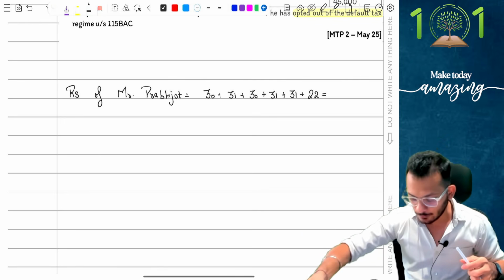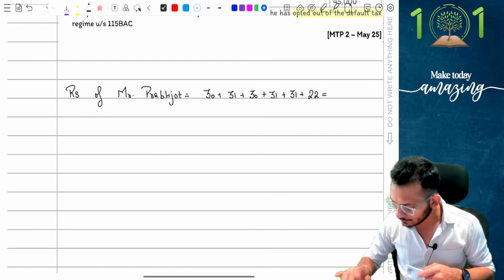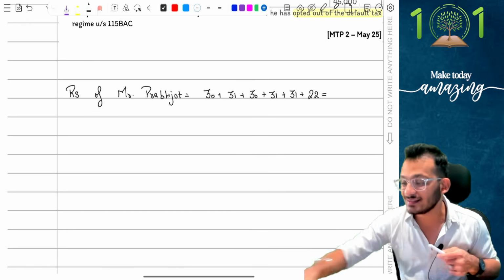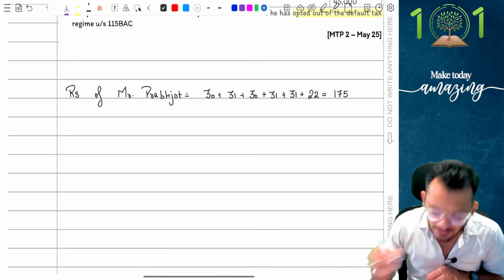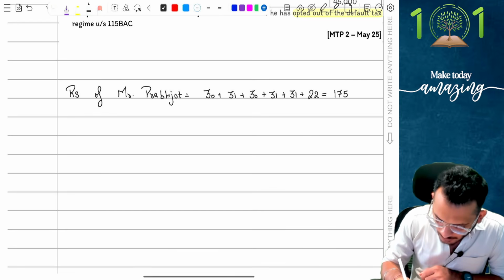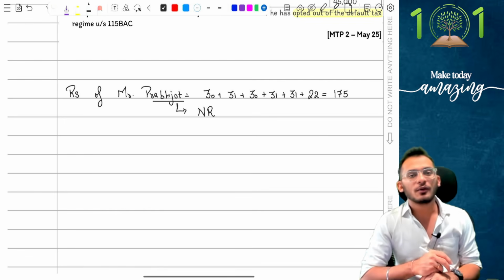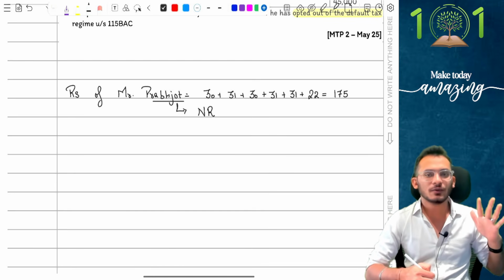Let's take the total now. What is my total going to look like? I'm going to have 30 plus 31 plus 30 plus 31 plus 31 plus 22. Answer comes as 175 days, which means I am not in India for more than 182 days and therefore Prabjot has been confirmed to be a non-resident. Yes, I'm going to confirm Mr. Prabjot as a non-resident because Prabjot has not been in India for more than 182 days.